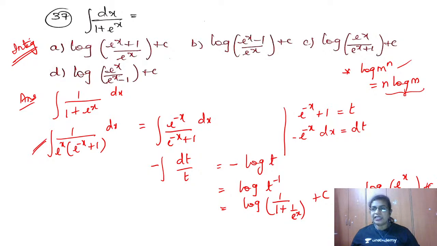So which option is satisfying? We have the C option, which is satisfying. So I hope you have understood this. This is nothing but t power minus 1 means 1 by t. So I wrote 1 by t here. So e power minus x I wrote as 1 by e power x. Took the LCM, that LCM moves to the numerator, and then I have the answer.